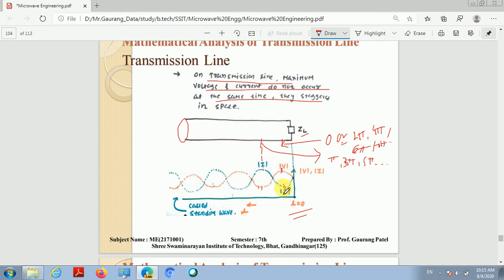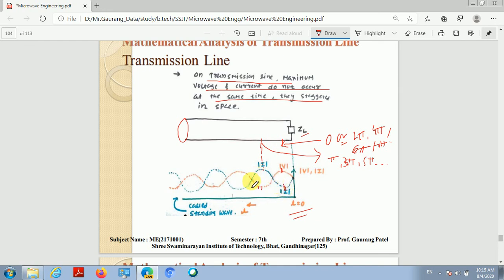Similarly, this is the current standing wave, which is the combination of forward current traveling wave and backward current traveling wave, and at this point the current is minimum. It means that the forward and backward traveling waves are not meeting in phase.